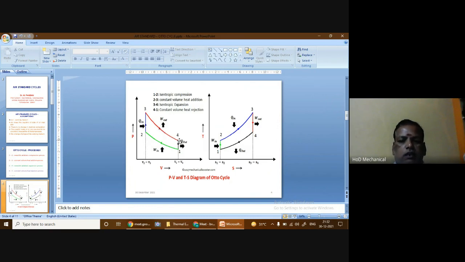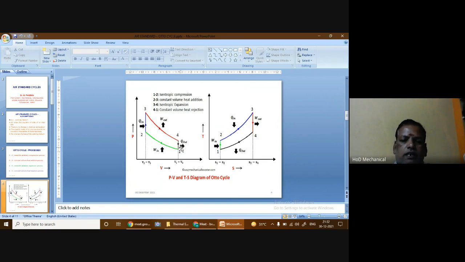Then the process 4 to 1 is a constant volume heat rejection process. During this process, heat is rejected from the system, or from the hot air, to the atmosphere, and because of that there is a reduction in temperature and a reduction in pressure, and there is no change in the volume because the heat rejection takes place at constant volume. So here the heat is rejected.